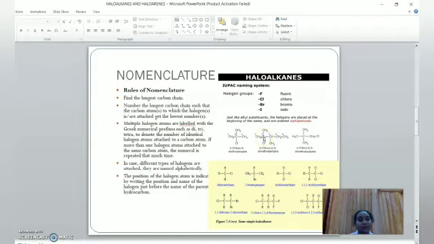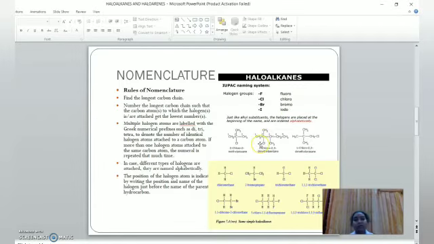We have to give this 2 and the halogen name as a prefix. How can we give the halogen name? If it is fluorine, it is fluoro; chlorine, chloro; bromine, bromo; iodine, iodo.